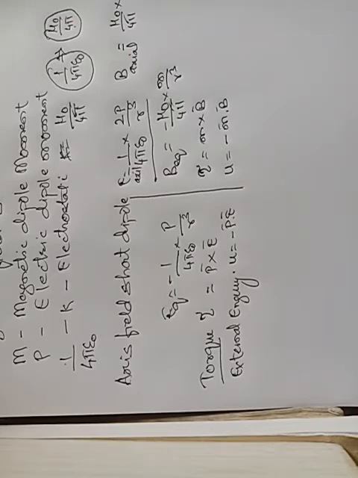Now one more thing we have to understand, that in case of magnetic field, the torque is equal to M B sin theta. Since it is sin theta, when will the torque be maximum? When theta is equal to 90 degrees. Okay? So magnetic dipole moment and electric dipole moment, this is the analogous form. So in this part we have seen the analogous part of electricity and magnetism.